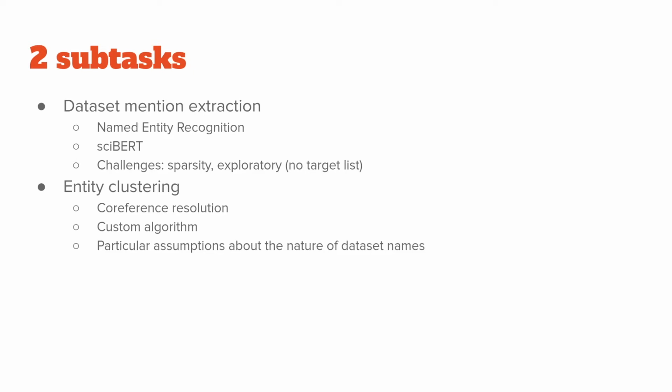Next, the second subtask is entity clustering. That's just across all these identified dataset referential phrases, figuring out which ones are referring to the same actual real-life dataset. This is an example of co-reference resolution, for which we developed a custom algorithm using particular assumptions we can make about the nature of dataset names to really improve our performance significantly.